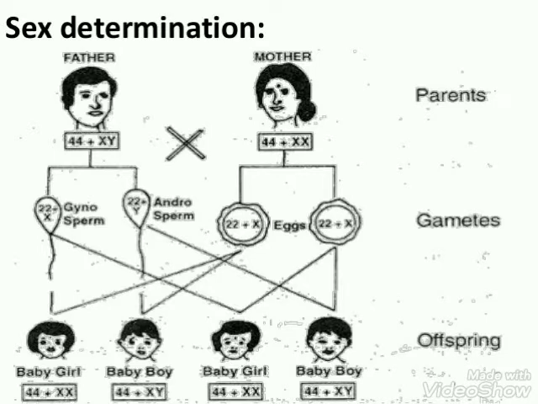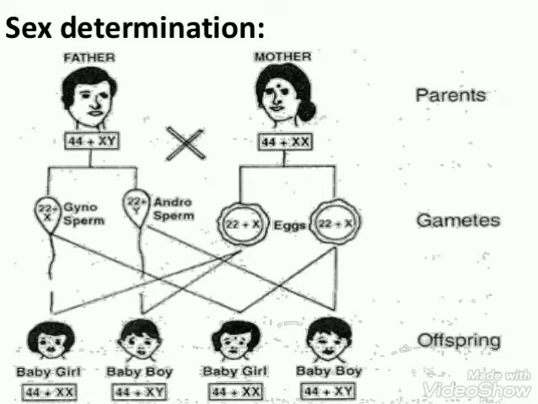When we talk about female, the sex chromosomes are in homozygous condition, but in male it is heterozygous condition. That means both the sex chromosomes are different. One is X, and another is Y when we talk about male. But in female both the chromosomes are identical. She has both the X chromosomes.